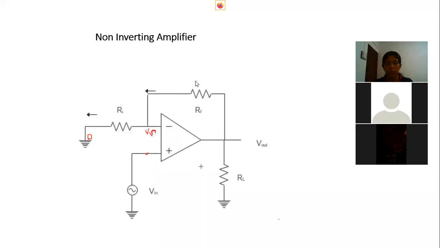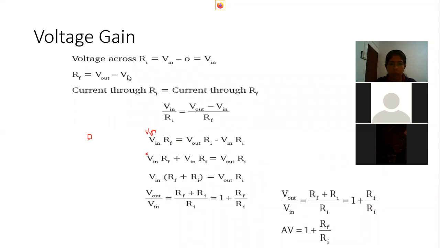So here, to find the amplification factor, we have to find the ratio of output voltage by input voltage. So we have to find the voltage across RF and the voltage across RI. The voltage across RI will be Vin minus 0 because we have two input terminals. At one point, we are giving an input voltage. These two terminals are in parallel, so the same effect will be produced at this point. So it provides a Vin voltage at this point. So the voltage across RI is this voltage minus the voltage at this point. So it produces a voltage Vin minus 0, which is equal to Vin.